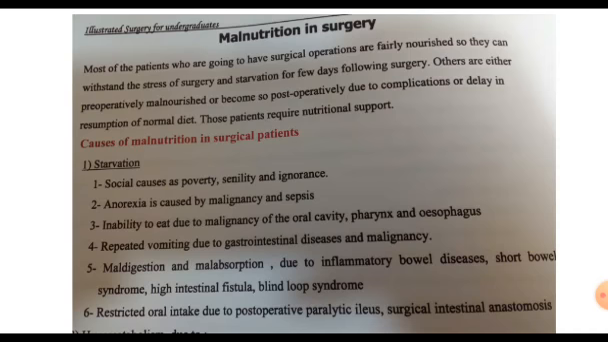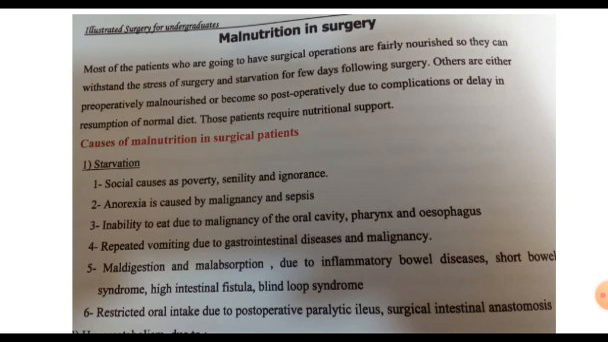Malnutrition in surgery. Most of the patients who are going for a surgical operation are fairly nourished and can withstand the stress of surgery. During surgery, there is a stress, and this stress affects the nutrition status of the patient.